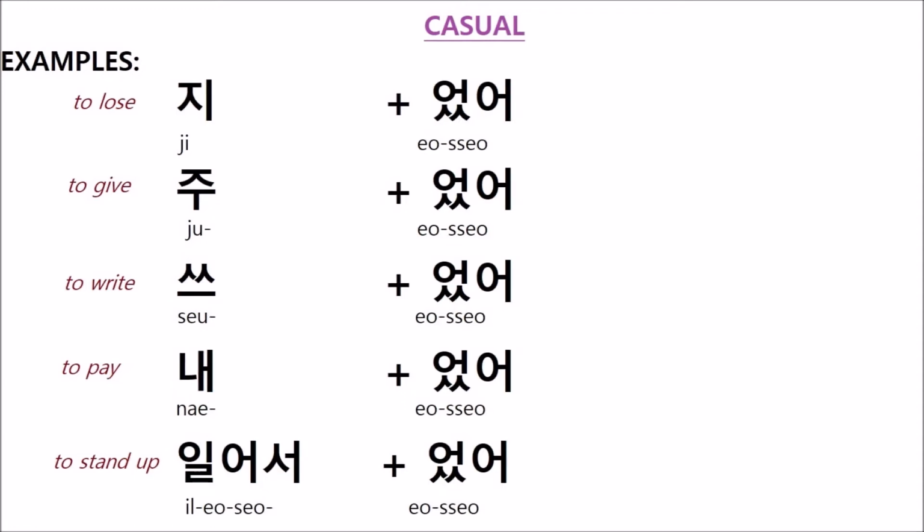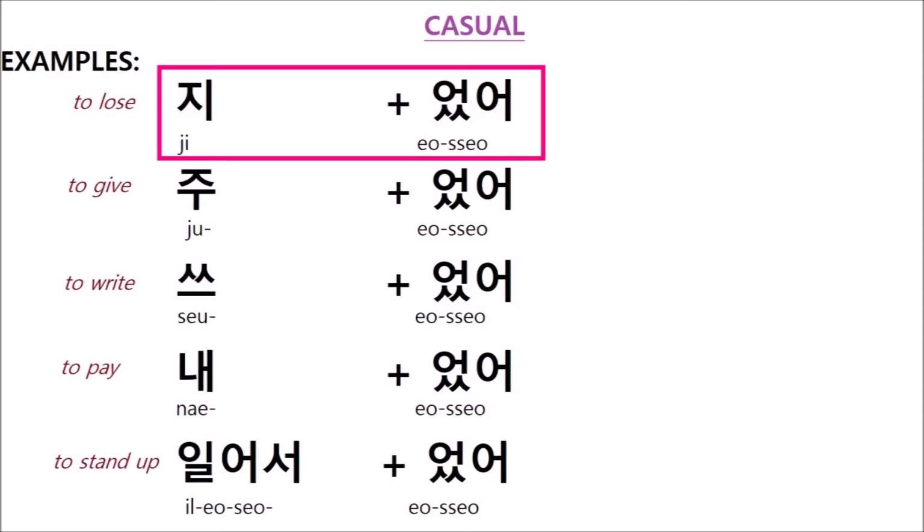Let's make the casual form. We add our ending, as, and then the vowels start to combine. In our first example, we see what to do with the verb root that ends in e. If we were to try to pronounce it as written, we would say g-a-s.